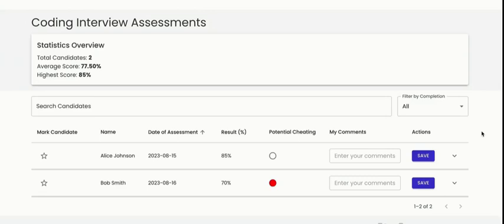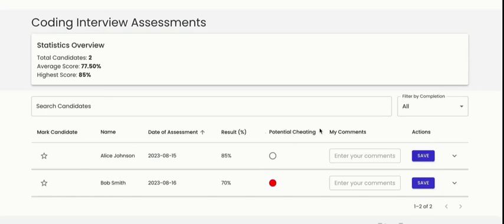Right, and once several candidates have completed the assessment, we may check what the results are. So it would be easy for the recruiting team to evaluate and rank the candidates based on the correctness of the solution and the correctness of the explanation they provided. Right, so for now we have two candidates.